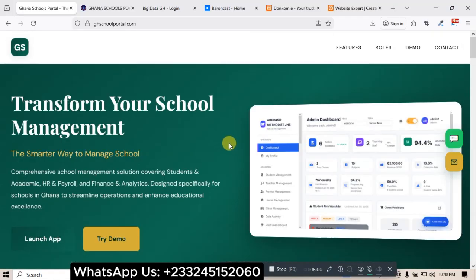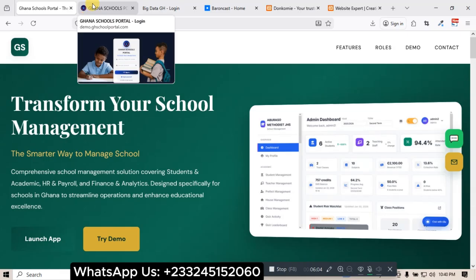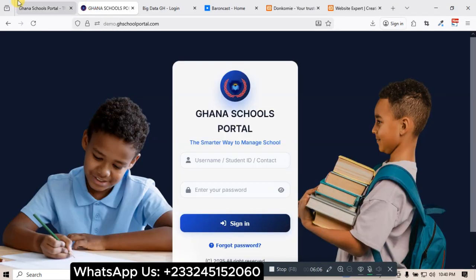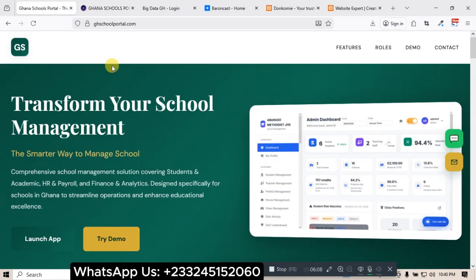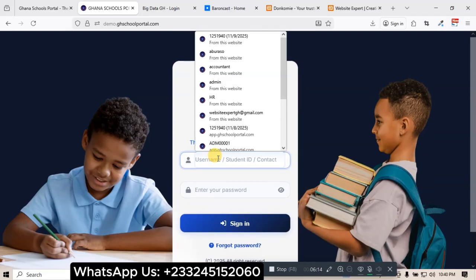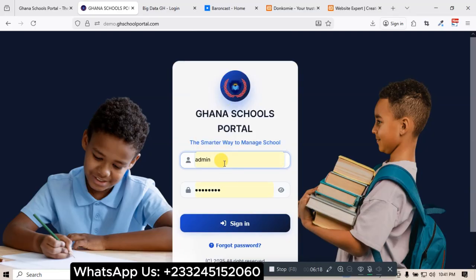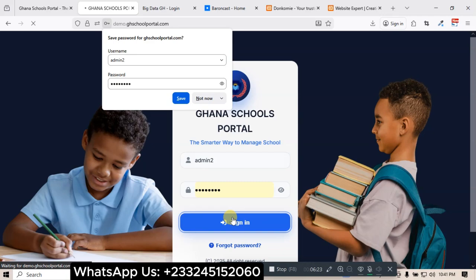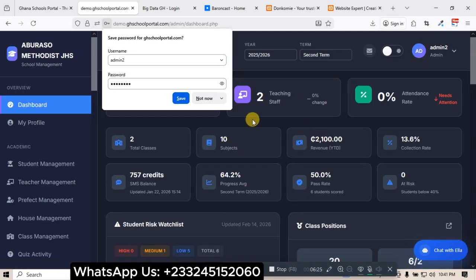So this website, you see, it's just a landing page, and I'm not going to talk much about it, but this is the main system. This GH School Portal, this is the main system. It's a multi-school functionality system for managing schools. I can log in here as admin 2, and let's go to the dashboard. You see, this is the dashboard.